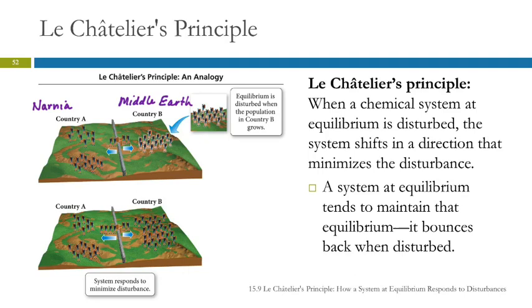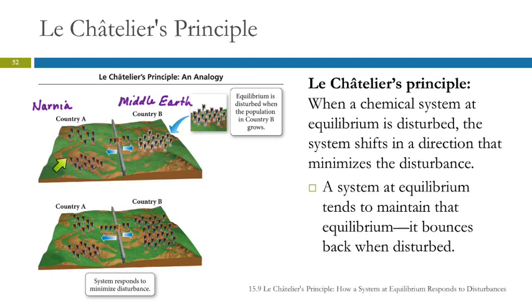If the population in Middle Earth grows, there's some sort of population explosion, maybe there was a big blizzard or a power outage, maybe an alien spaceship came in and dumped off a lot of halflings or something. Anyway, you get a lot more people here. That's going to affect the rate at which people are moving back and forth between the countries, right? This equilibrium is going to shift because the equilibrium is dependent on the rates of the forward and the reverse reactions.